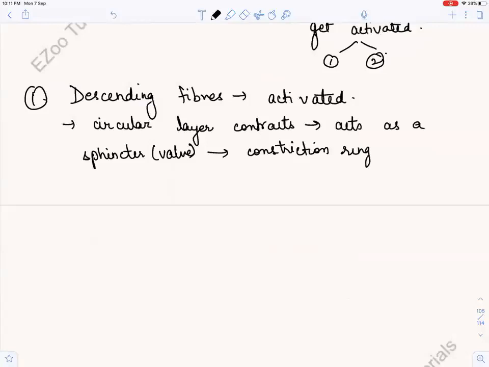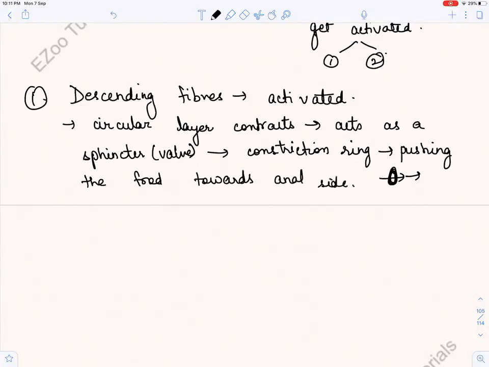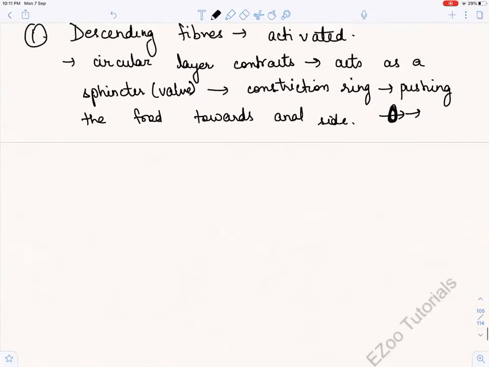It is like a ring, so it will push the food towards the anal side. This was our goal, right? Now what is happening to the longitudinal layer?